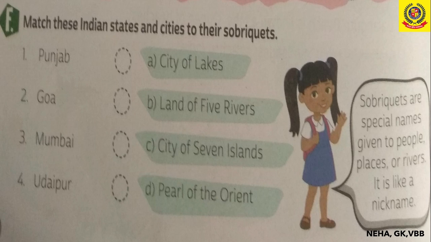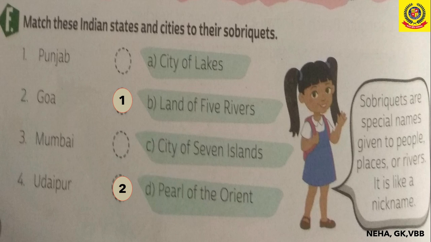Like the first one is Punjab. Punjab is given the name Land of 5 Rivers, because we know that 5 rivers flow there. And then next you can see Goa, and Goa is known as the Pearl of the Orient.